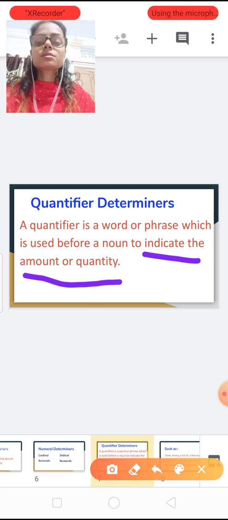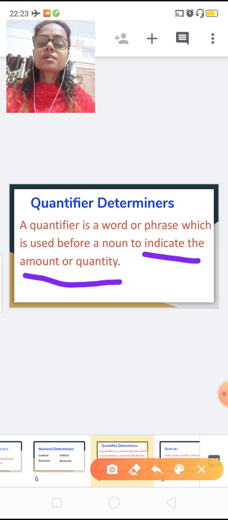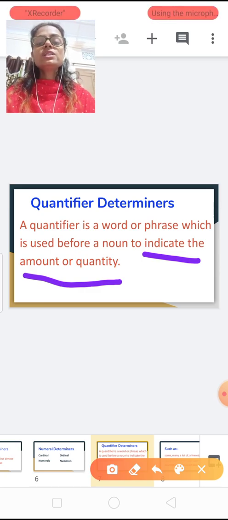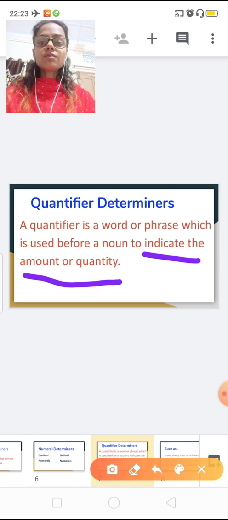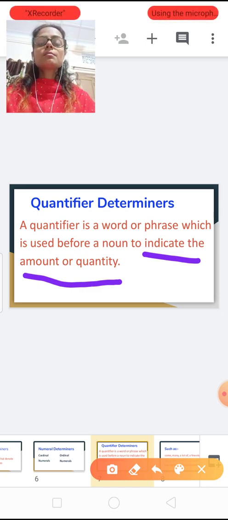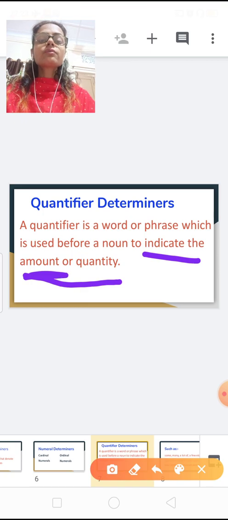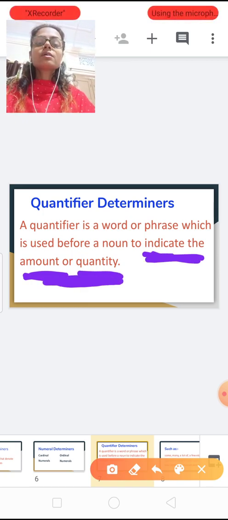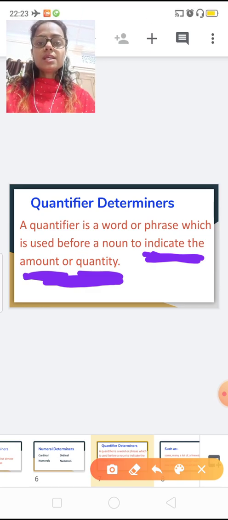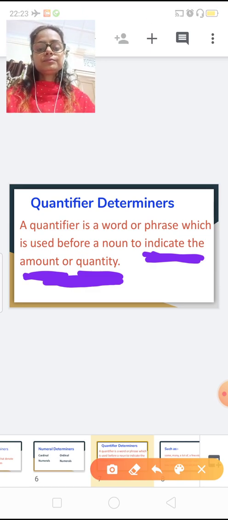This is important. This is the main thing, amount of quantity. The words which indicate the amount of quantity are known as quantifiers.